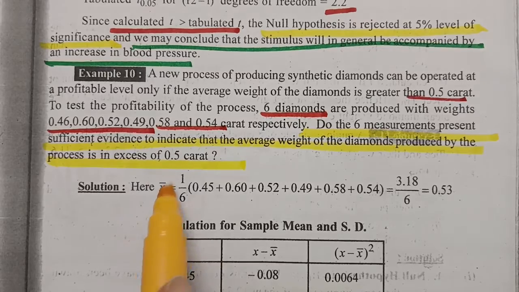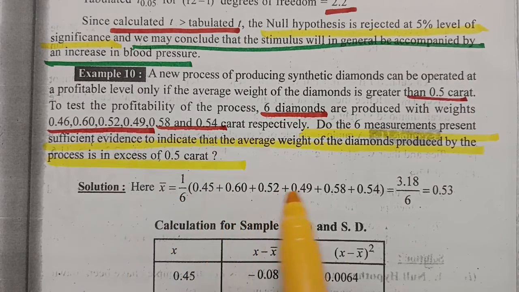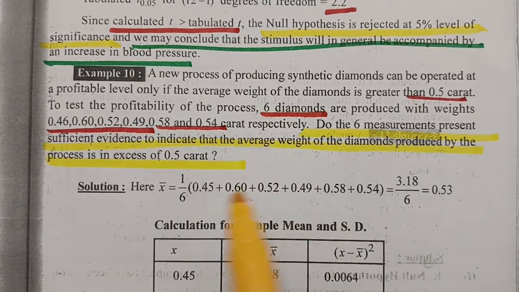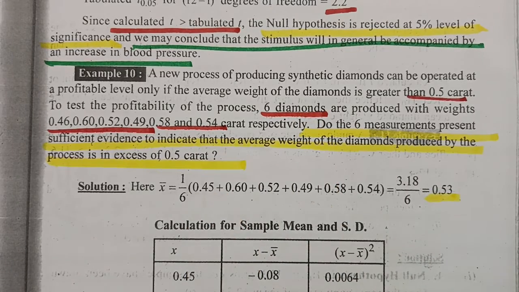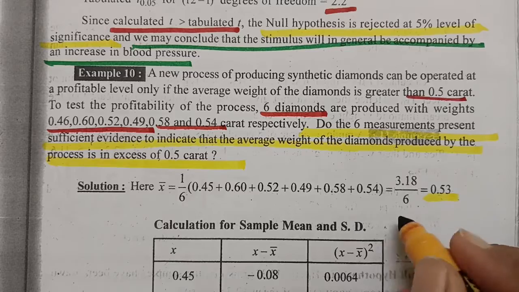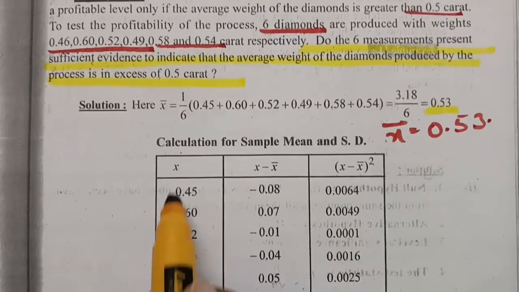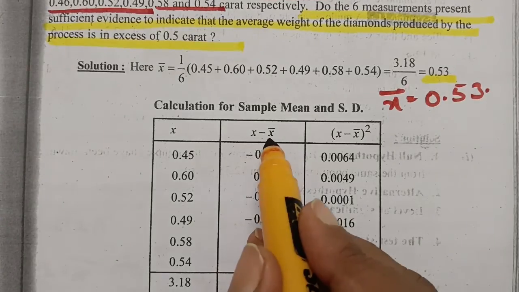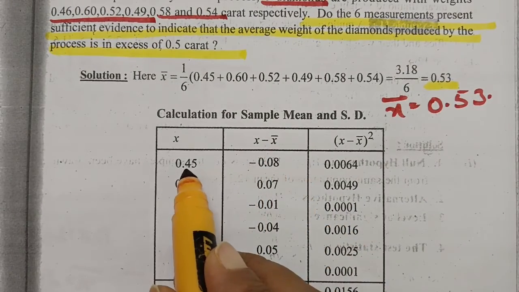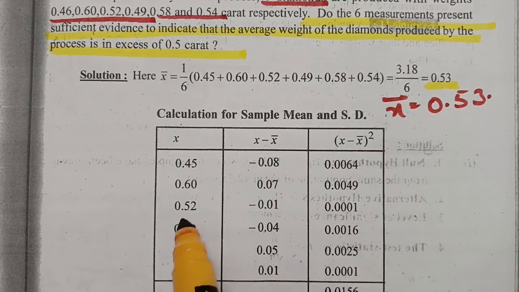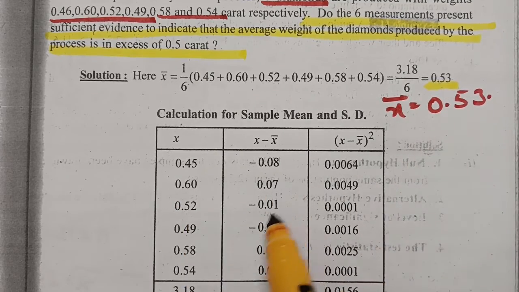Here, first of all, we have to calculate the mean. The mean is the sum of all these carats divided by the number of diamonds, which is 6, and therefore x bar is 0.53. This is the x column and this is x minus x bar: 0.45 minus 0.53, 0.6 minus 0.53, 0.52 minus 0.53, 0.49 minus 0.53, and so on.